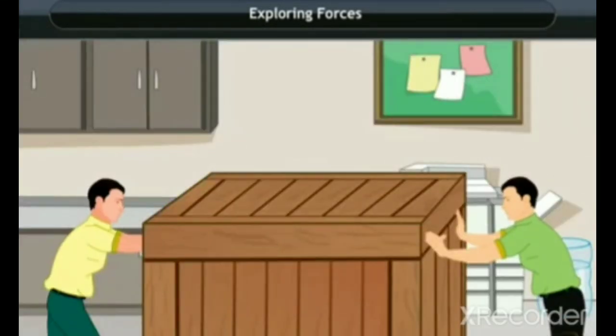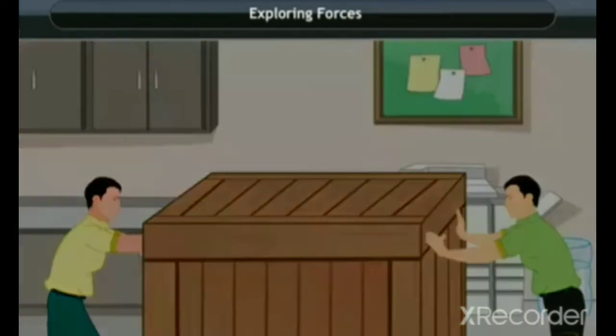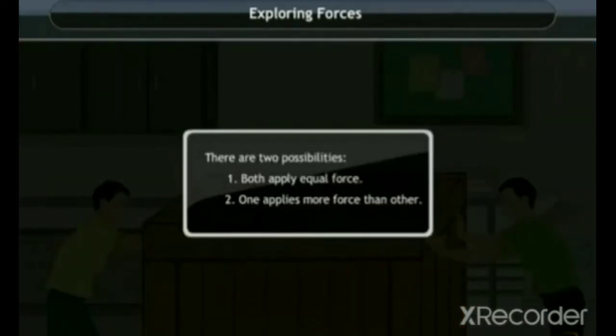What will happen if two people apply force in the opposite direction on the box? There are two possibilities. Both apply equal force, or one applies more force than the other. Let us see what happens in each case.